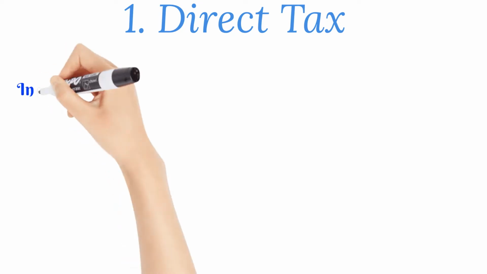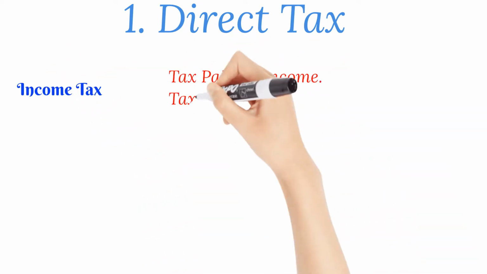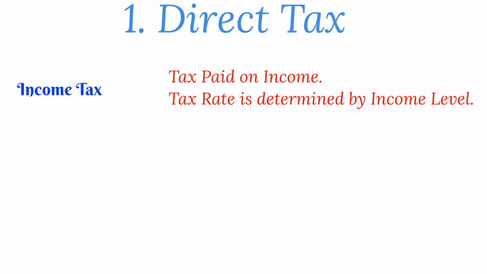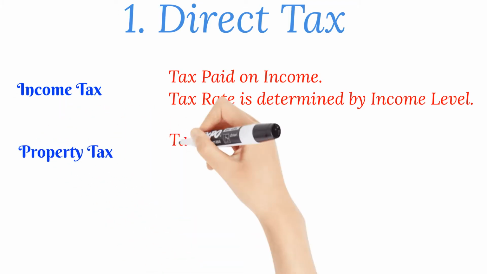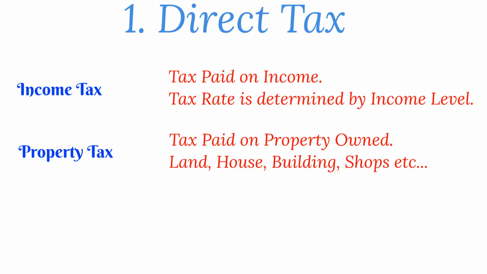First is income tax. Under income tax, a person or an entity is taxed based on their income, and the tax rate is also determined by the income level. Next is property tax. Under property tax, if you own a land, a house, building, shops, etc., you need to pay tax for the property.